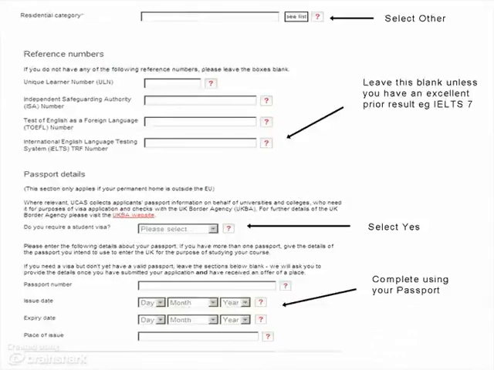Next section that needs completion is your passport details. Unless you are British or hold a British passport, you do require a student visa. Same as if you required a student visa to study at Bellaby's, you will need a visa to study at university. So for almost all of you, select yes. Then you need to enter your passport number, the issue date, the expiry date, and the place of issue. Bellaby's do not know this, you know this, so you complete this section.